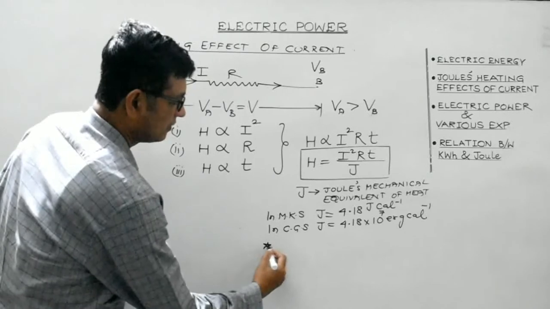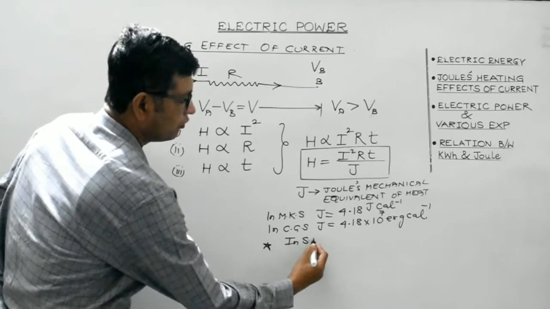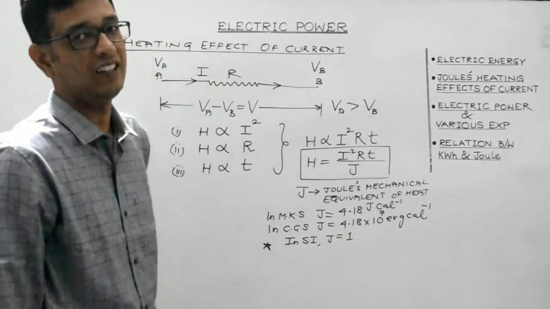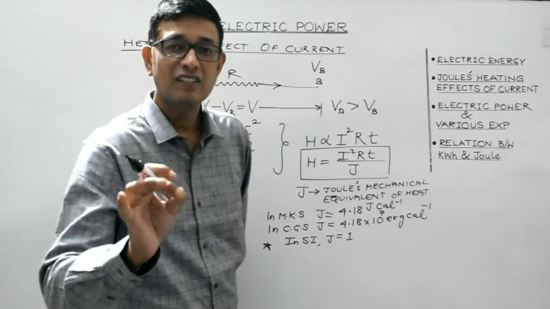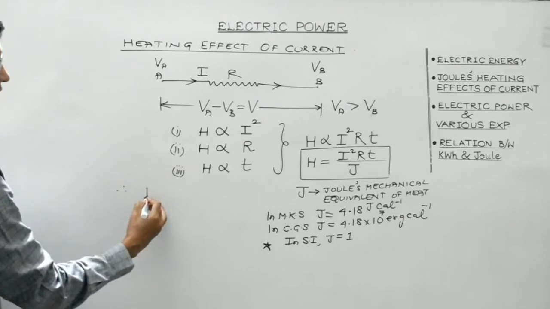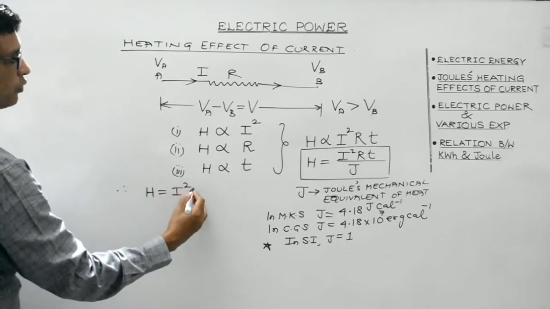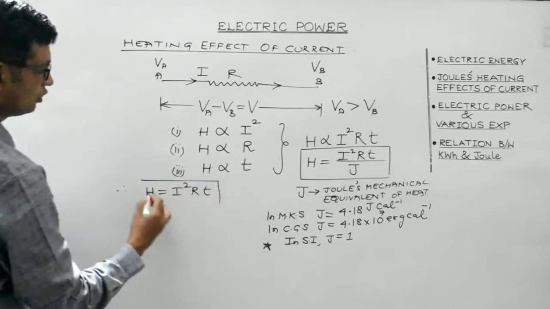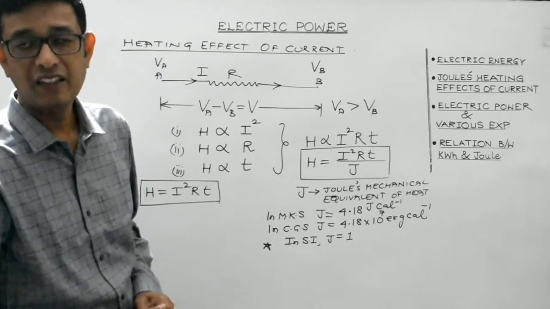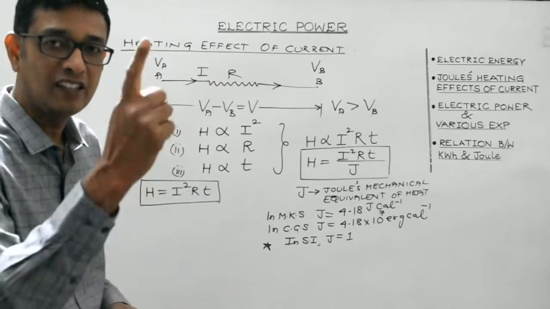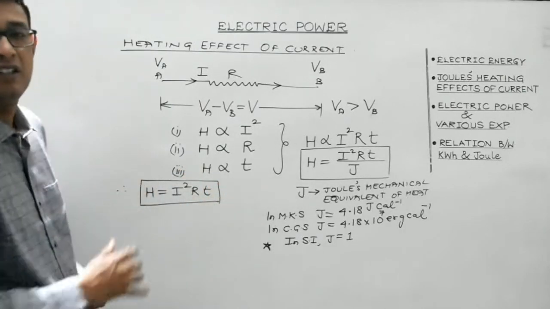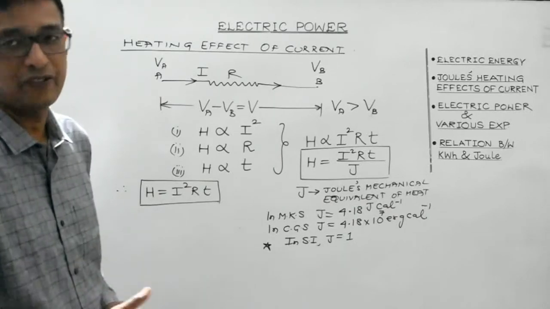And in SI, this is very important because we prefer the SI system only. The value of J is found to be 1, that is unity. So in SI, the value of J is 1. Therefore, in SI, H may be written as I square RT. So this is the expression for the amount of heat produced when current I is made to pass through a conductor offering resistance R for time T. So I square RT is the mathematical expression for Joule's heating effect of current.